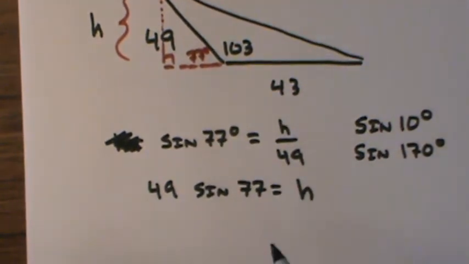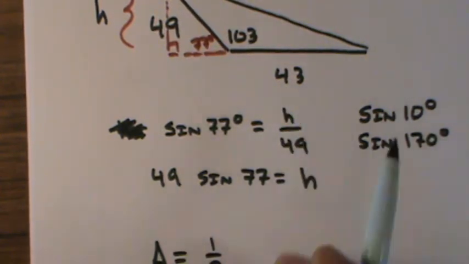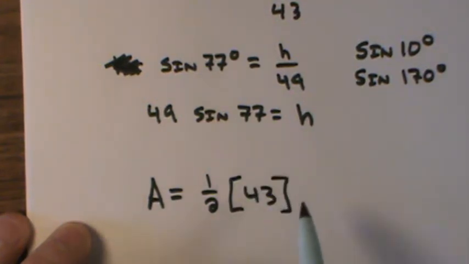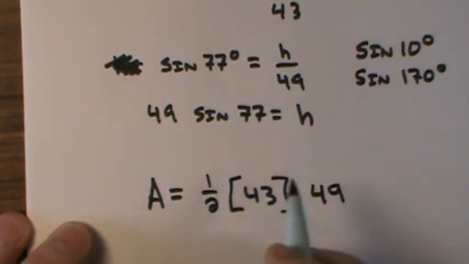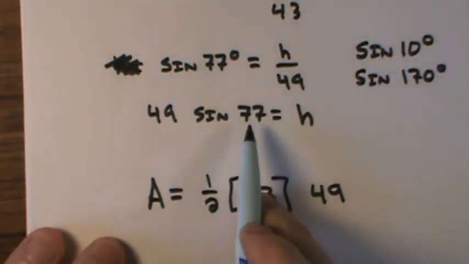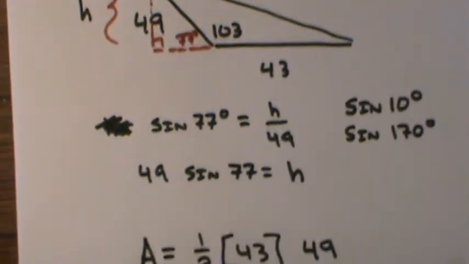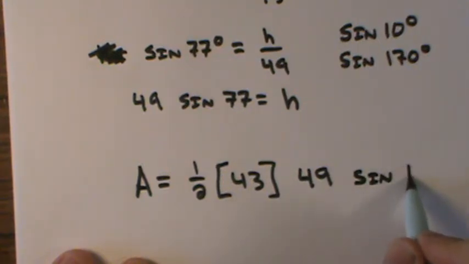So when we're using this formula, we can say that our area is equal to half the base. Now the base in this triangle is 43, times the height, which would be the 49 times sine. Now I can go either way. I can go sine 77, or I can use that original 103. It's going to get the same result either way. Sine 103.